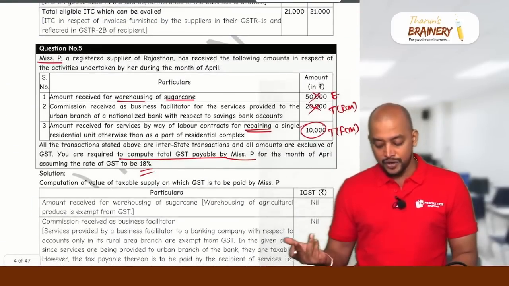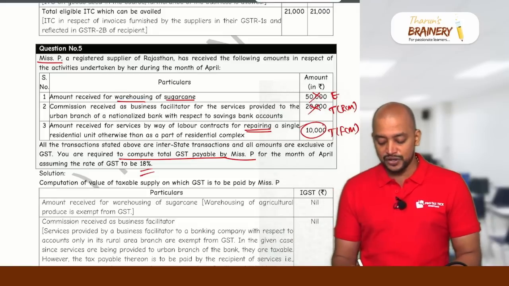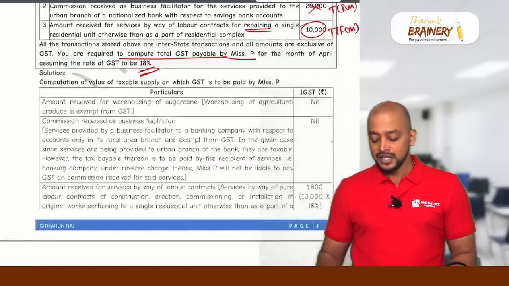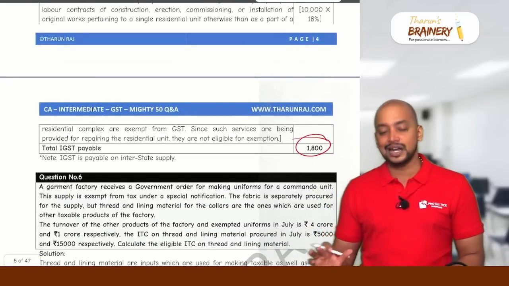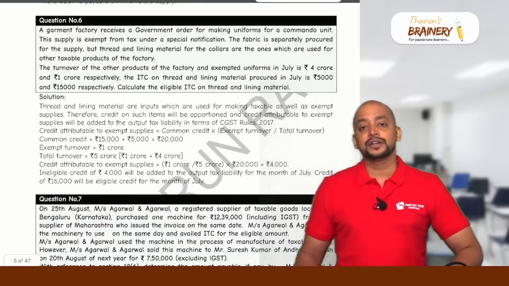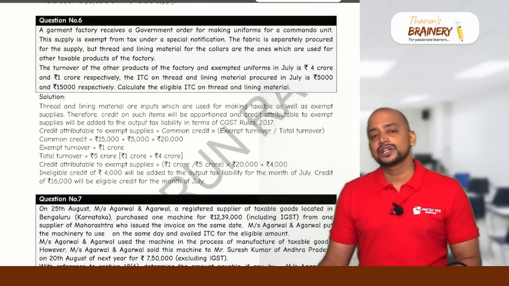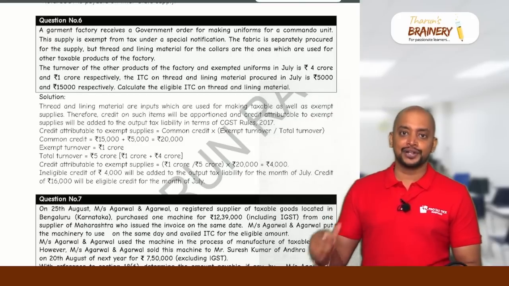Okay. Here they have not given whether it is intrastate or interstate. So we are assuming it as interstate because the rate given is only 18%. So that's why we are taking it as interstate and IGST is payable. Then next, question number 6. This question number 6 is related to proportionate ITC. How to calculate the proportionate ITC?